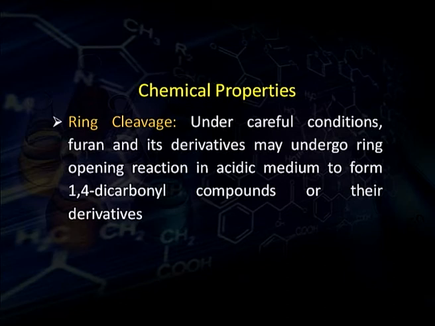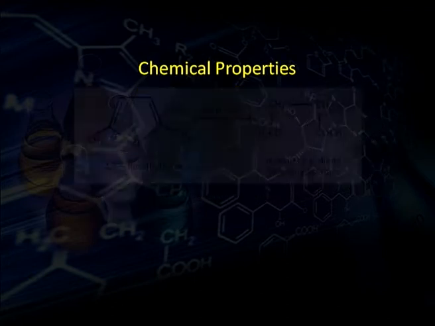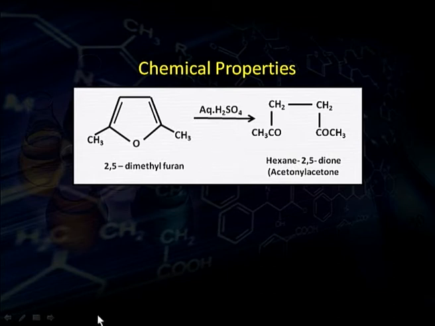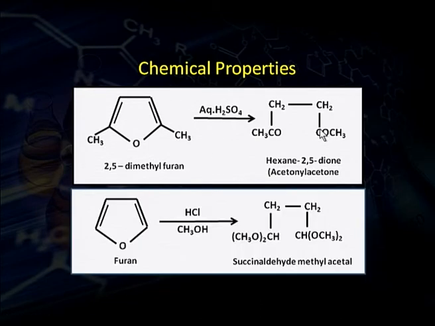Next property is ring cleavage. Under careful conditions, furan and its derivatives may undergo ring opening reactions in acidic medium to form 1,4-dicarbonyl compounds or their derivatives. For example, this 2,5-dimethyl furan, when treated with aqueous sulfuric acid, gives hexane-2,5-dione, which is also termed acetonyl acetone. Similarly, when it is treated with hydrochloric acid and methanol, then along with the dicarbonyl compound formed here, it undergoes acetal formation and we get succinaldehyde methyl acetal.